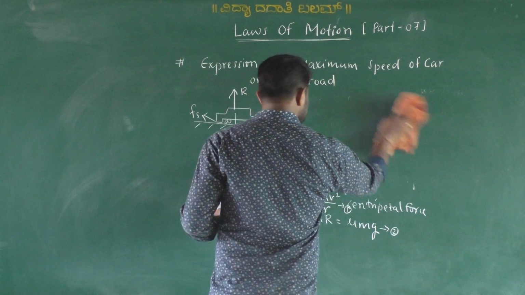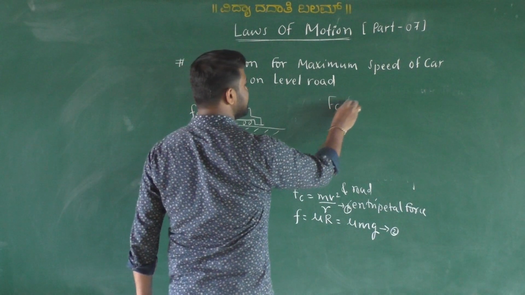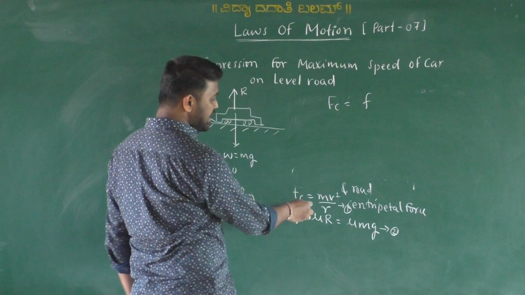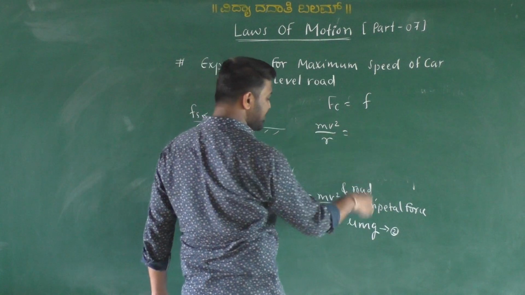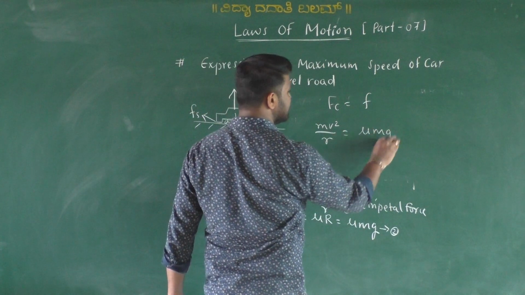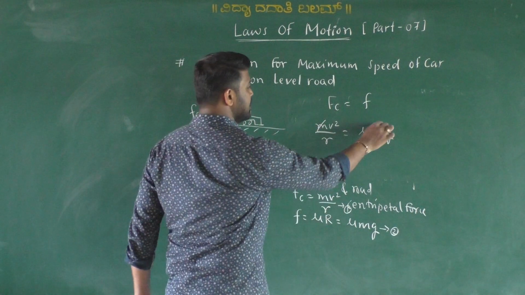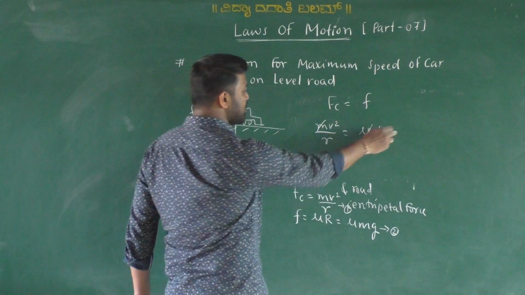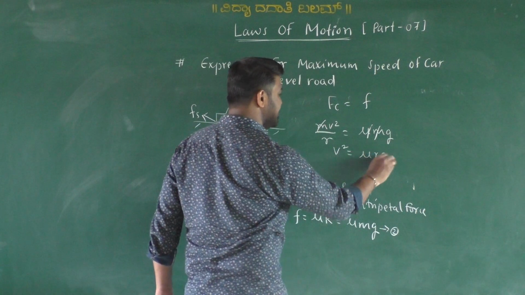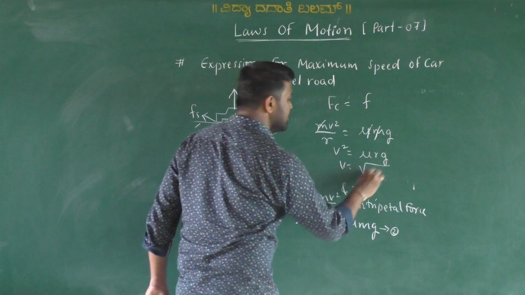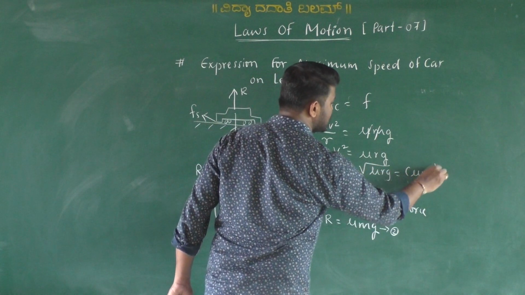The car remains on the road when the condition is centripetal force is equal to friction. What is Fc here? mv square by R. What is F here? mu mg. Then mass m cancels, so therefore R goes to this side, so v square equal to mu Rg. So v equal to root mu Rg. It is simply called mu Rg raised to 1 by 2.